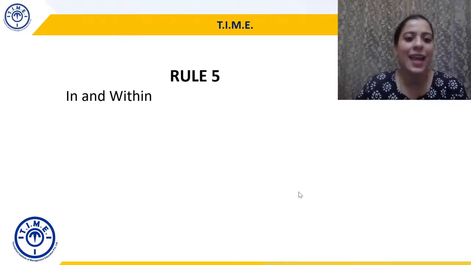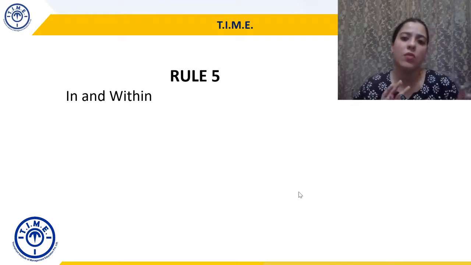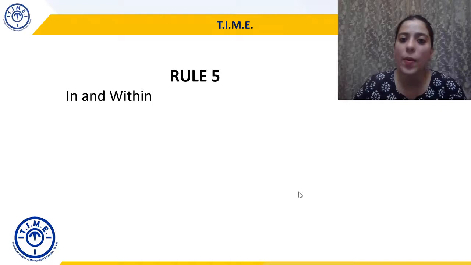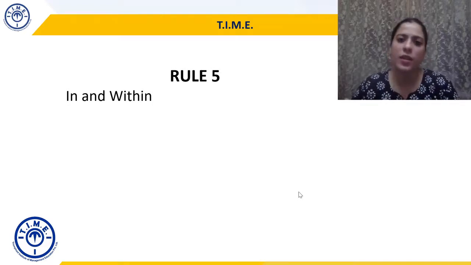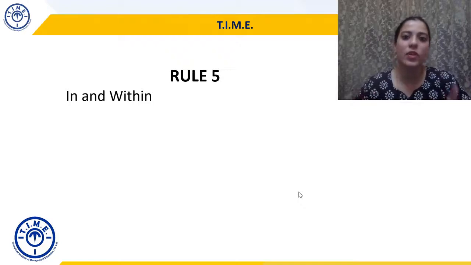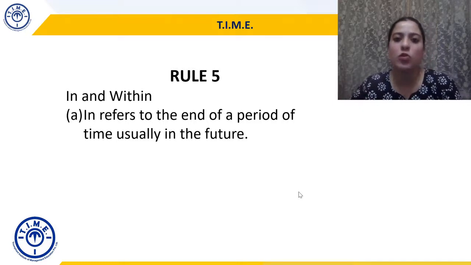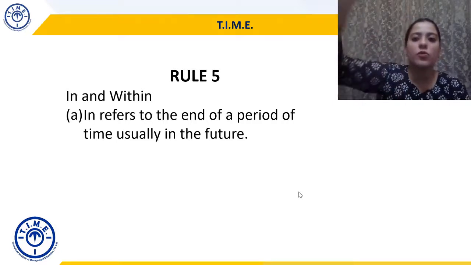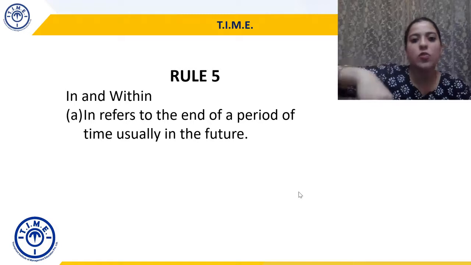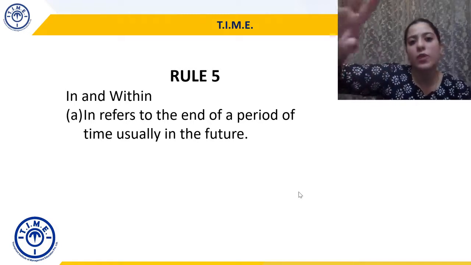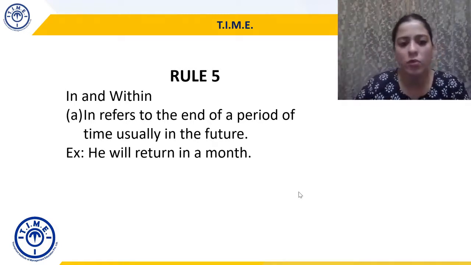Rule 5. In and within. So now we're trying to discuss what in and within mean. Both of them, as you can see, are prepositions. One is a single word and the other is a compound preposition. But the meaning changes. In and within is not really the same thing. So in refers to the end of a period of time, usually in the future. So in the future something will happen, and it refers to a period of time or end of a period of time. Usually it is set in the future.